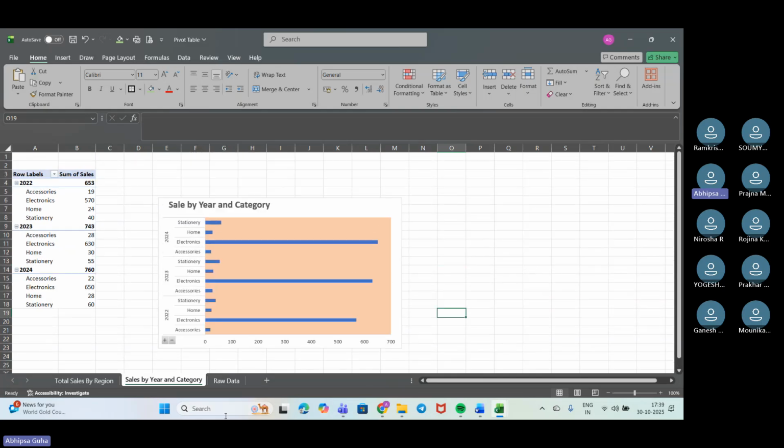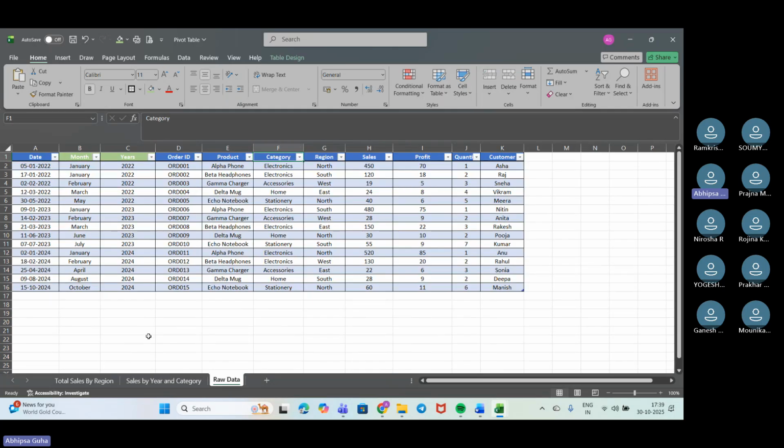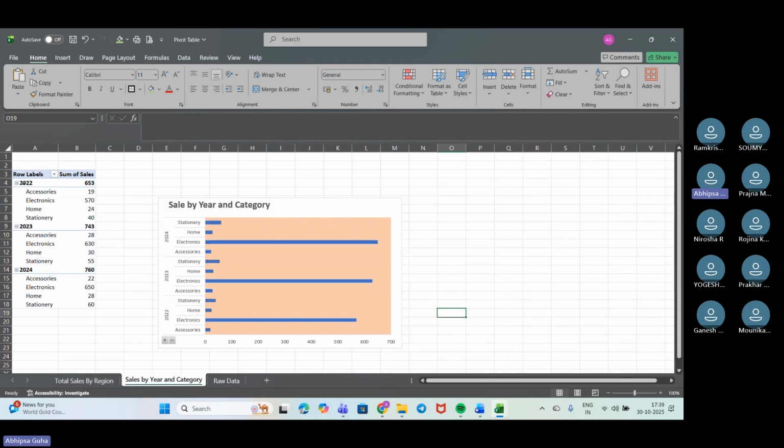So this is how we have created the second pivot table of ours. Next, we'll again check for this. We can go accordingly. Monthly sales we can see, based on my months, and based on my months and year, how my sales are going. I can check that. So previously I have checked based on year. Now I'll check for month and year.